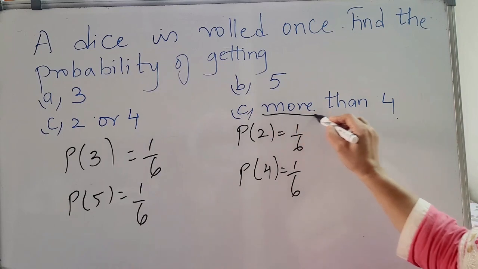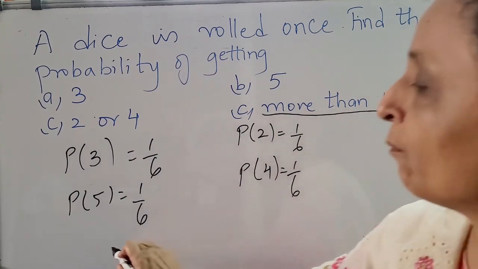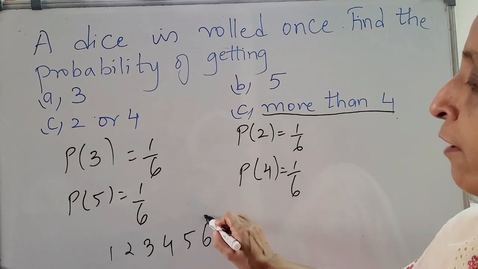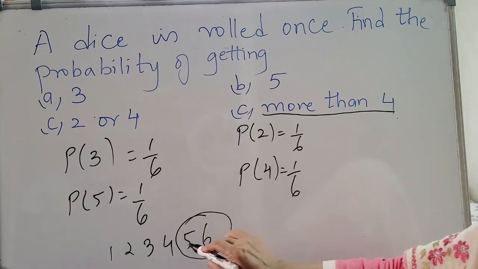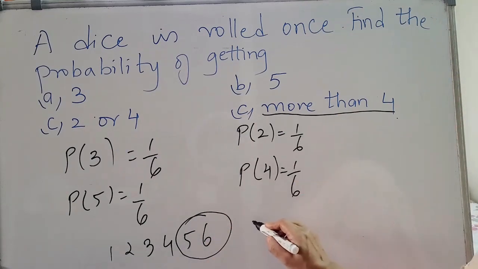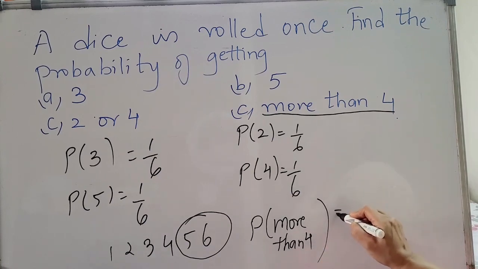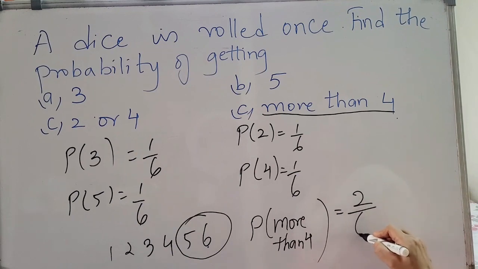Now here, more than 4. See 1, 2, 3, 4, 5, 6. More than 4 are 2 numbers, 5 and 6. So what is the probability of more than 4? 2 numbers are there, total outcomes can be 6.